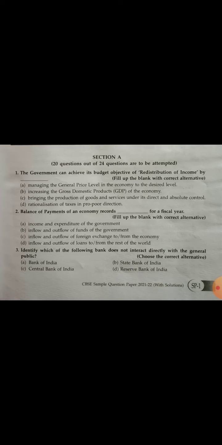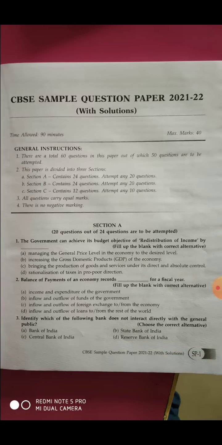Now question number 3: identify which of the following banks does not interact directly with the general public. This is a very easy question for all of you. The options are A. Bank of India, B. State Bank of India, C. Central Bank of India, and D. Reserve Bank of India. The right answer is option number D, that is Reserve Bank of India.